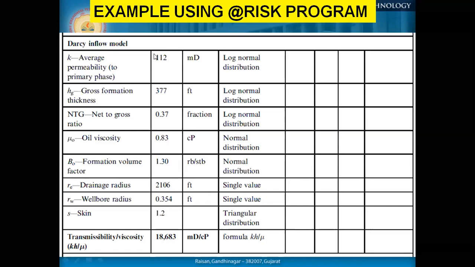You see different scales. Maybe in the core we have particularly done the flow test. Then we have done certain parameter estimation from the log. And sometimes we also have certain parameters from the well test data. So now, how to average this information? That is your own knowledge, and you should be confident enough that when you are putting some information, you have the sufficient background to support your data.